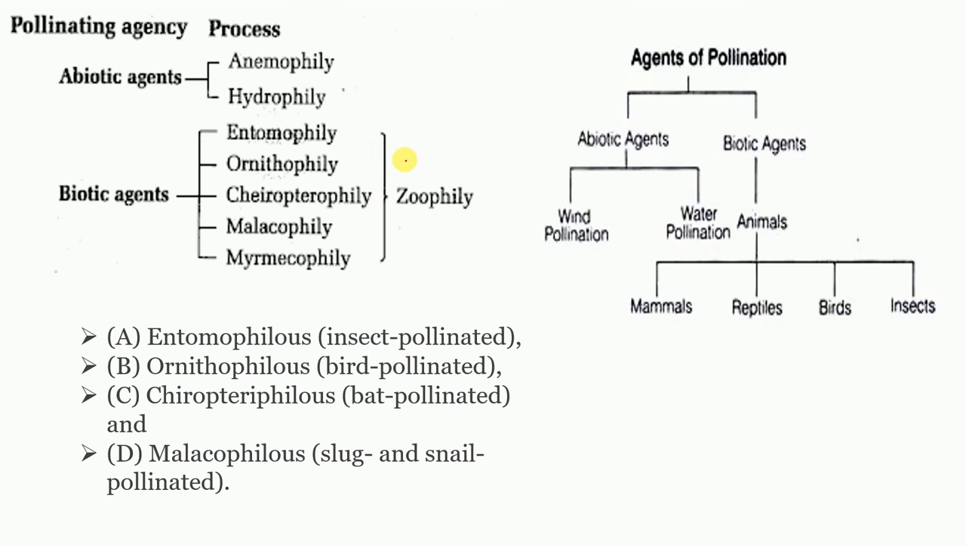In the next lecture we are going to discuss agents of pollination. These are abiotic and biotic, right? Abiotic means wind and water, and biotic means zoophily, which is through animals like mammals, reptiles, birds and insects. And there are so many terms for these various kinds of pollination. In the next lecture we are going to discuss this, right?